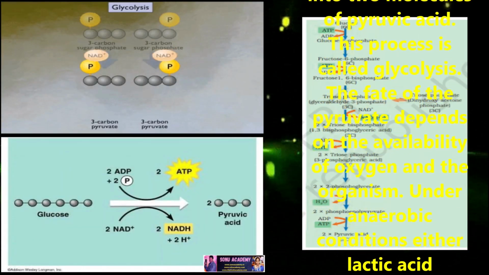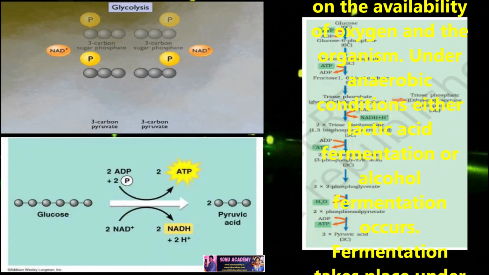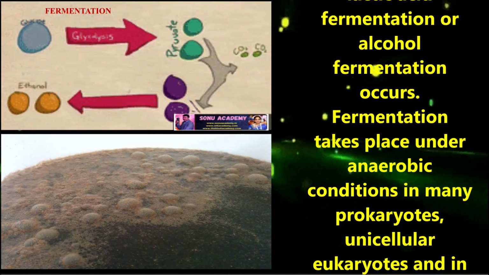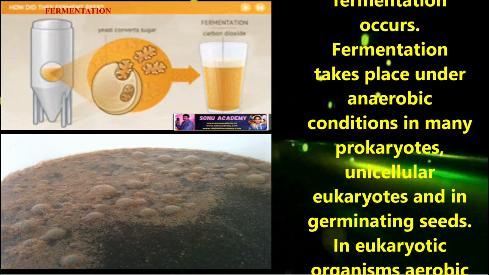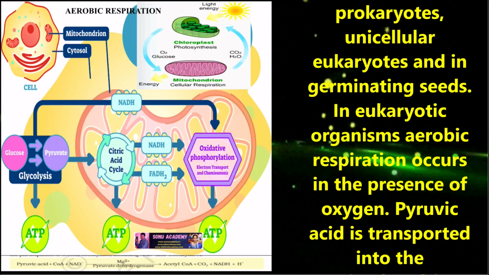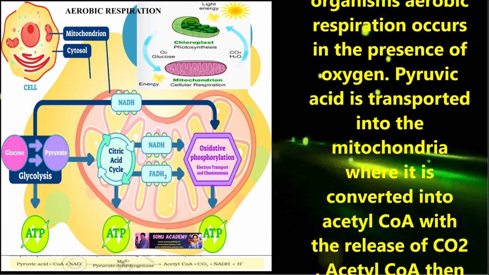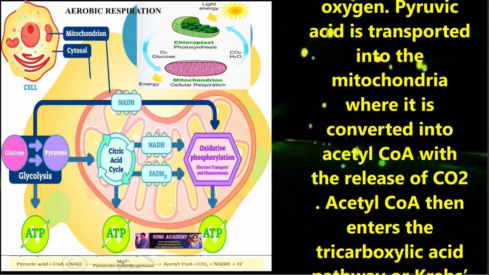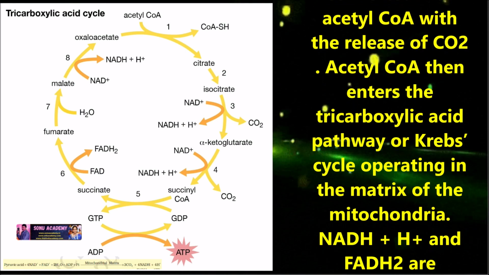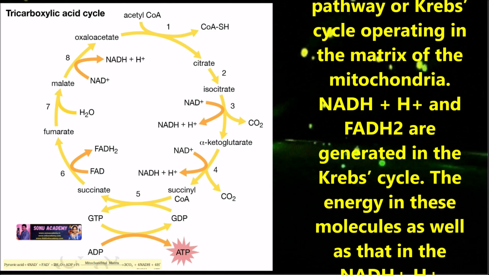The fate of pyruvate depends on the availability of oxygen and the type of organism. Under anaerobic conditions, either lactic acid fermentation or alcohol fermentation occurs. Fermentation takes place under anaerobic conditions in many prokaryotes, unicellular eukaryotes, and in germinating seeds. In eukaryotic organisms, aerobic respiration occurs in the presence of oxygen. Pyruvic acid is transported into the mitochondria where it is converted into acetyl CoA with the release of CO2. Acetyl CoA then enters the tricarboxylic acid pathway or Krebs cycle operating in the matrix of mitochondria.